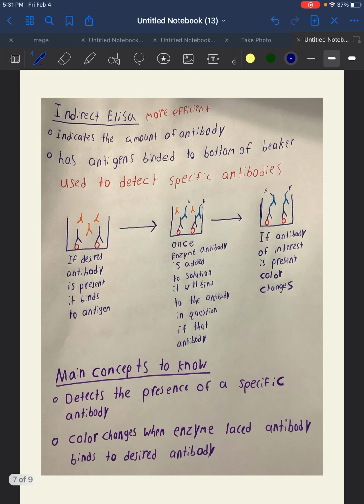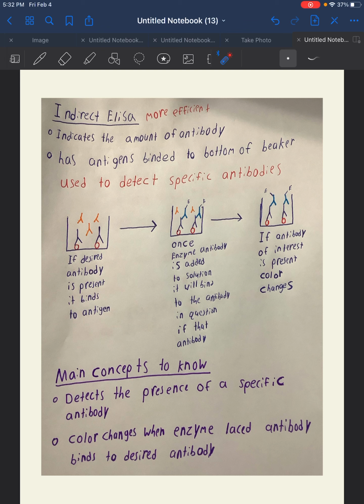So taking a closer look at indirect ELISA. Indirect ELISA actually works by having a beaker with antigens lined at the bottom of it. Now, as we know, antibodies are antigen specific. They only bind to one type of antigen. So if we know what infection we are dealing with, and we want the antibodies that help neutralize that infection, we can produce the antigen that causes that infection at the bottom of this beaker.